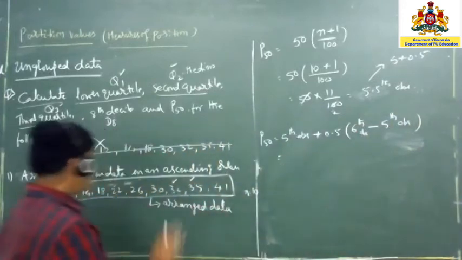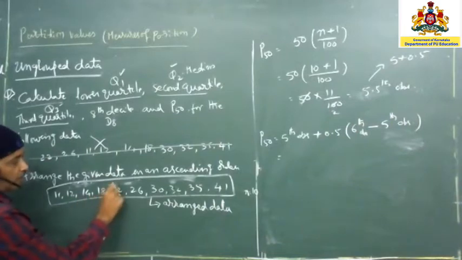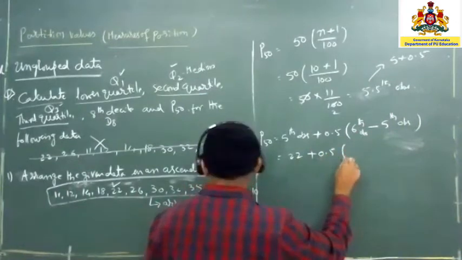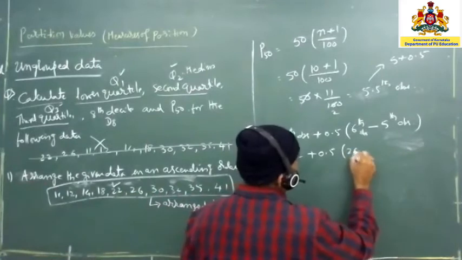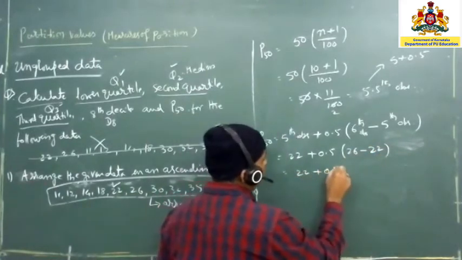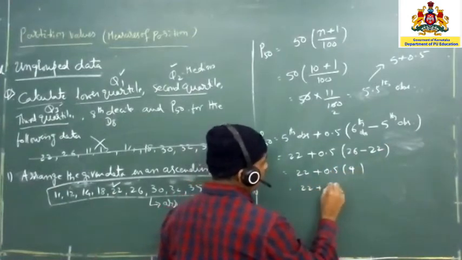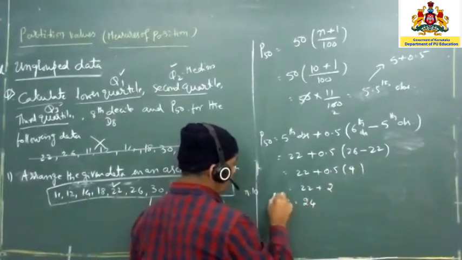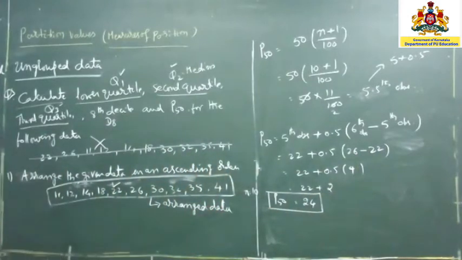So what is the fifth observation here? 1, 2, 3, 4, 5. So 22. 22 plus 0.5 into, this is the fifth one and the sixth one is 26, so 26 minus 22. Here 22 plus 0.5 into the 4. So 22 plus, this is going to be 2. So finally it is going to be 24. So P50 is equal to 24.